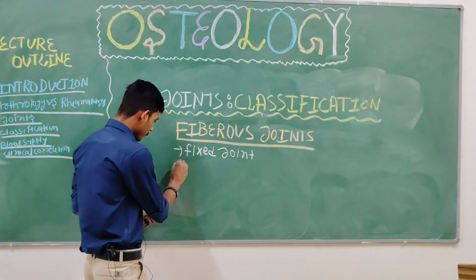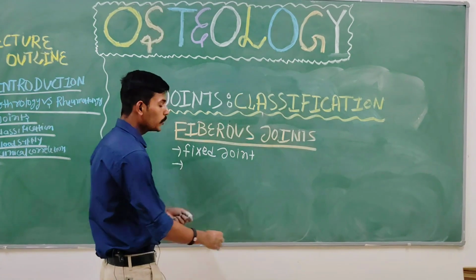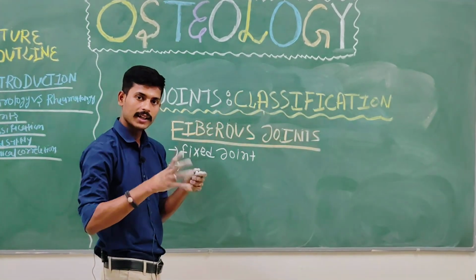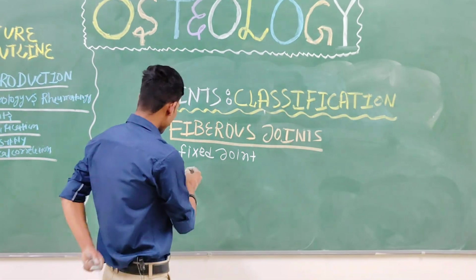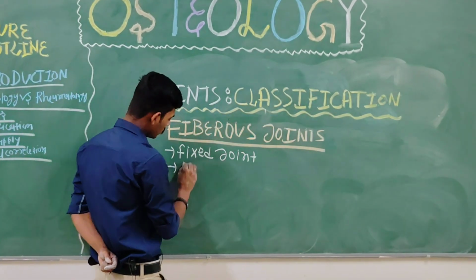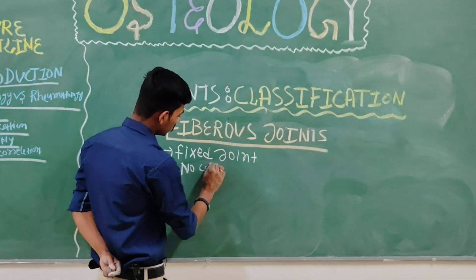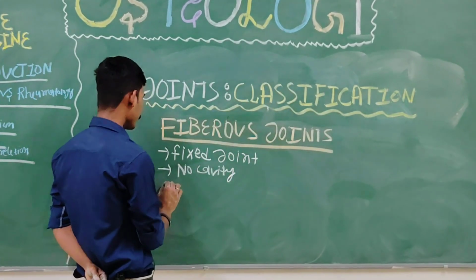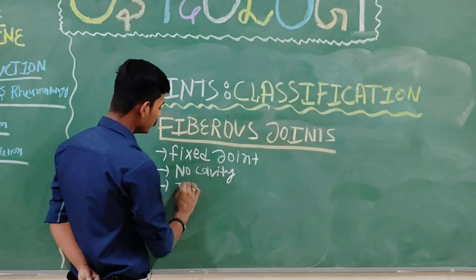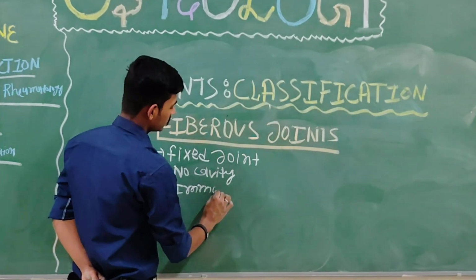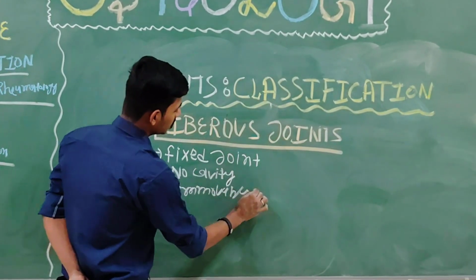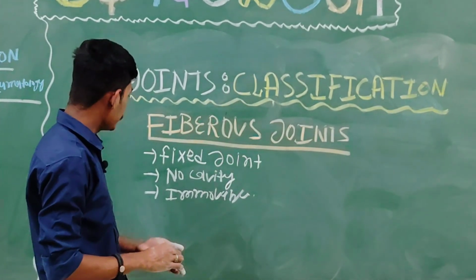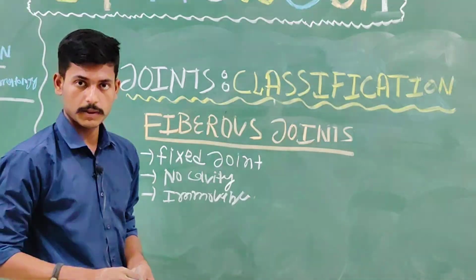Second thing you keep in your mind is that there is no cavity in these joints. We can say the cavity of the joint is absent. So, no cavity, and they are immovable. Now another thing you should keep in your mind is their blood supply.